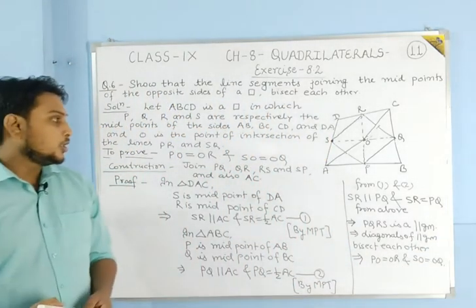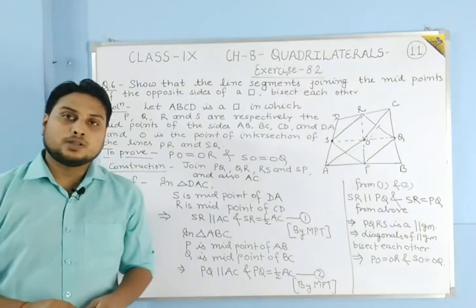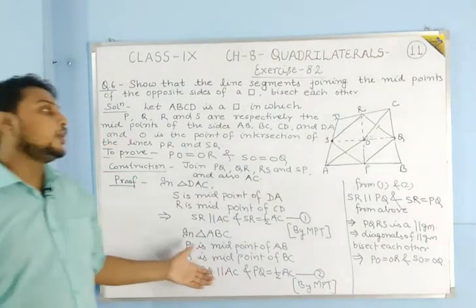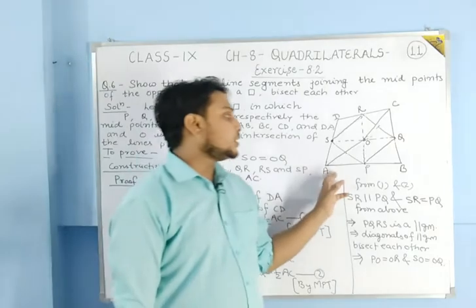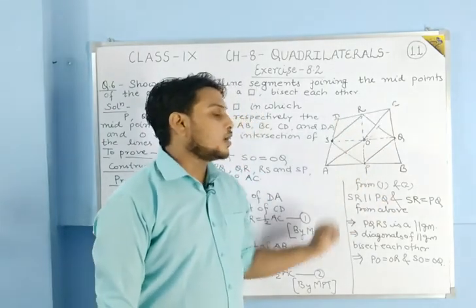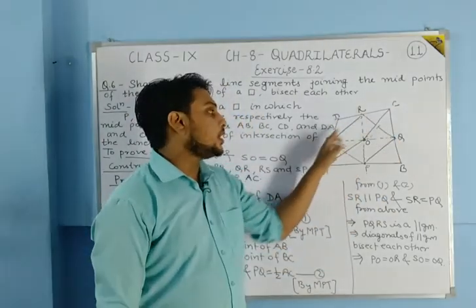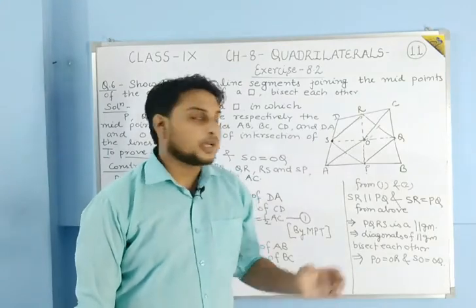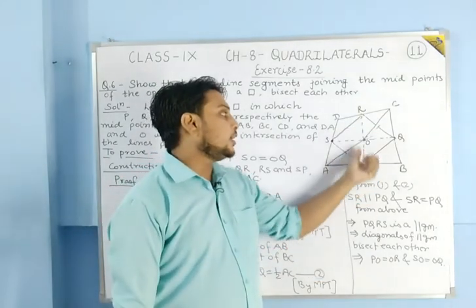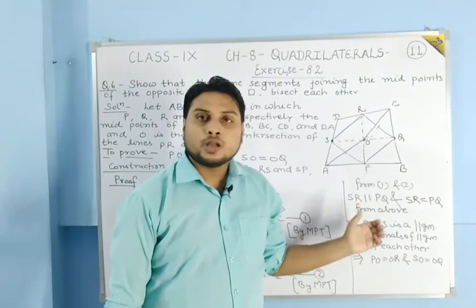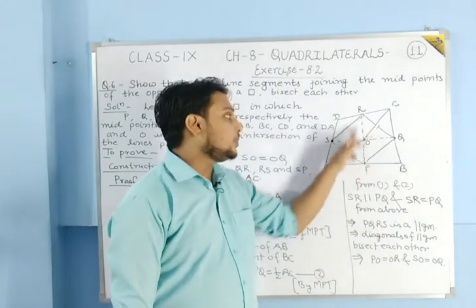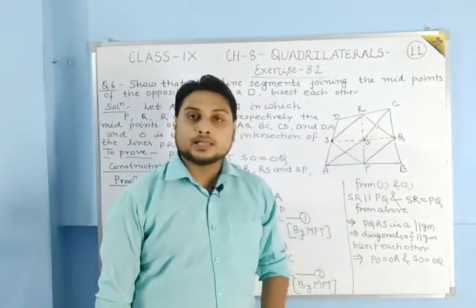Okay students, like this we can solve the whole question. What we have done: firstly we supposed that ABCD is a quadrilateral, and P, Q, R, S are respectively the midpoints of its sides. After that we have to show that the lines PR and SQ bisect each other.